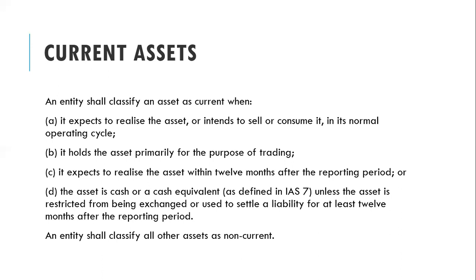So actually in IAS 1, non-current asset does not really have a definition. You can only imply the definition of a non-current asset, but it's not as explicitly stated as we have for current assets. So once an asset does not fit into the definition or classification of a current asset, IAS 1 says automatically push it to non-current asset classification.